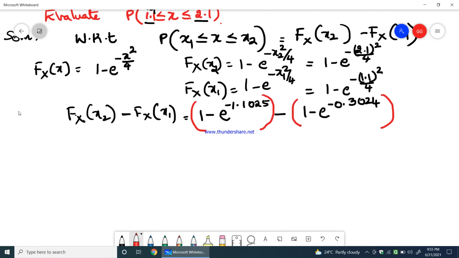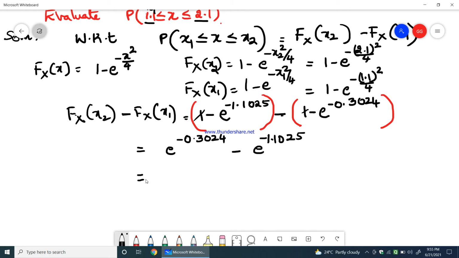Therefore, 1 minus this minus 1, so 1 and 1 get cancelled, and I will be getting e power minus 0.3024 minus e power minus 1.1025.